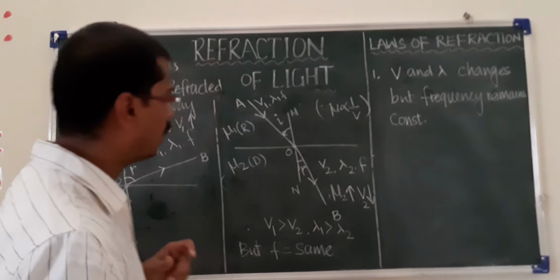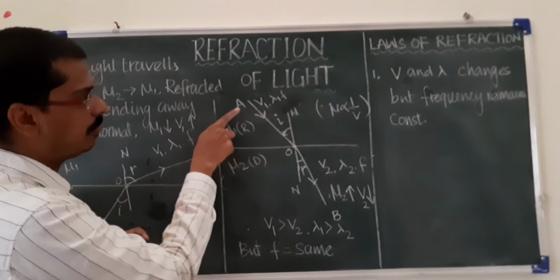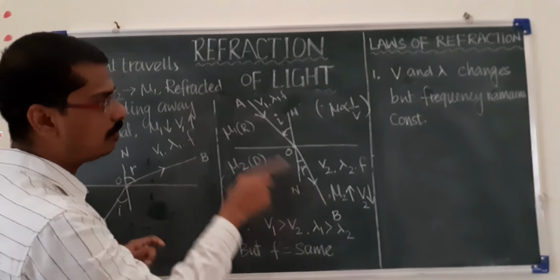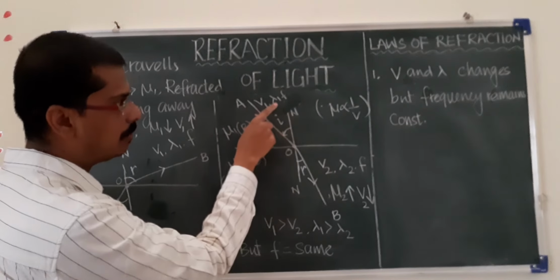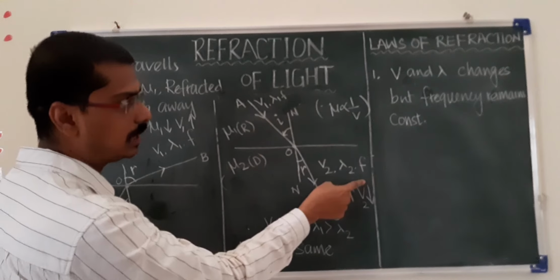What will happen? V1 becomes V2, lambda 1 becomes lambda 2, and f is constant.